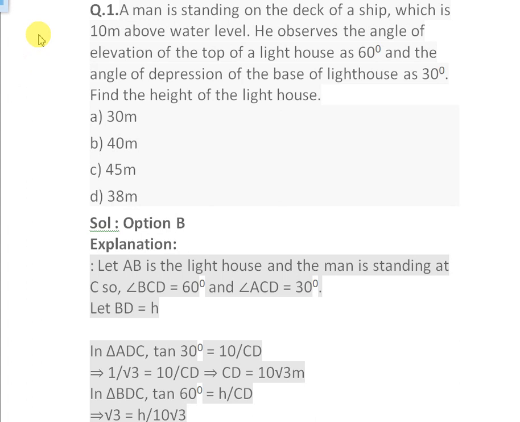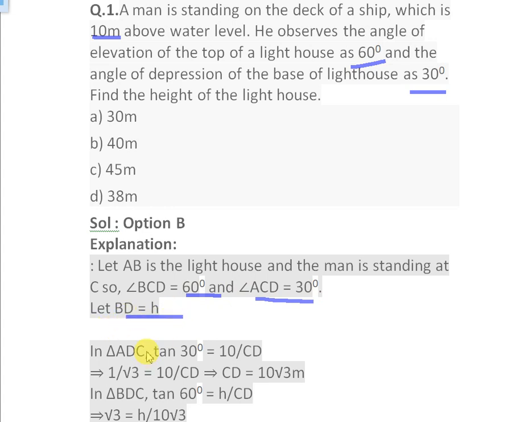The question is, a man is standing on the deck of a ship which is 10 meter above water level. He observes the angle of elevation of the top of a lighthouse as 60 degree and angle of depression as 30 degree. So we have to calculate the height of the lighthouse. Let us consider that AB is the lighthouse and the man is standing at C, so that angle BCD is 60 degree and angle ACD is 30 degree. So we will consider BD equals H.